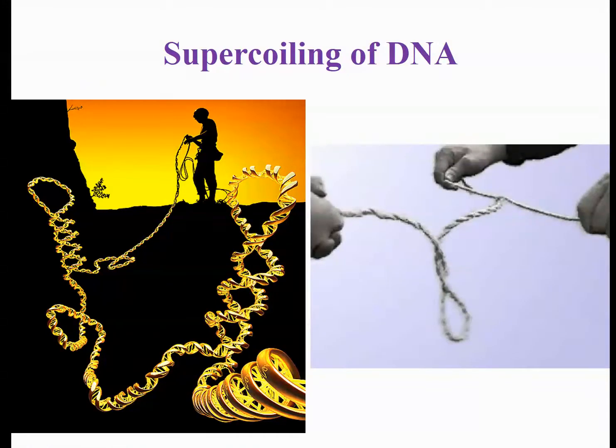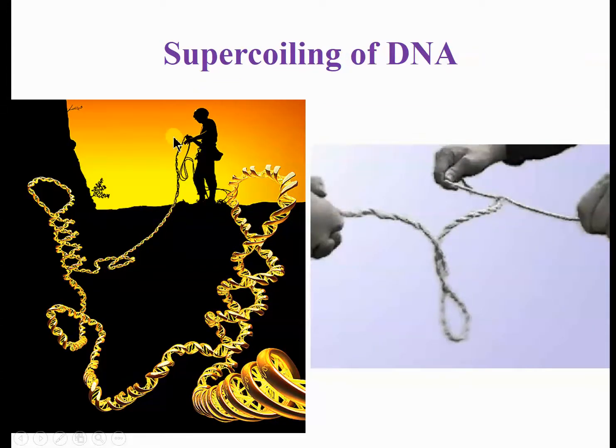Before starting replication, you should know about supercoiling of DNA. Suppose this is a double stranded DNA, a very long strand. If we start to separate it from this end, here you can see it is going to separate the double stranded DNA into the two strands.